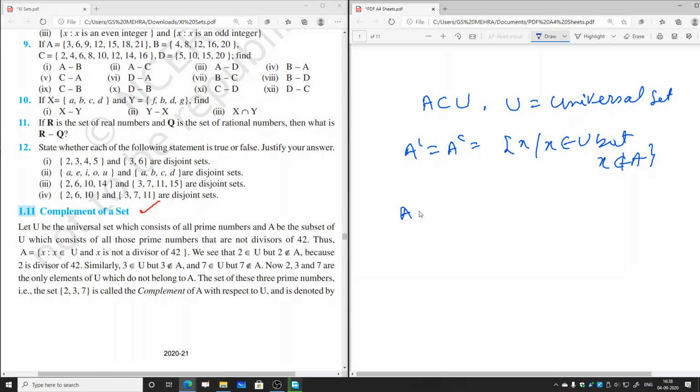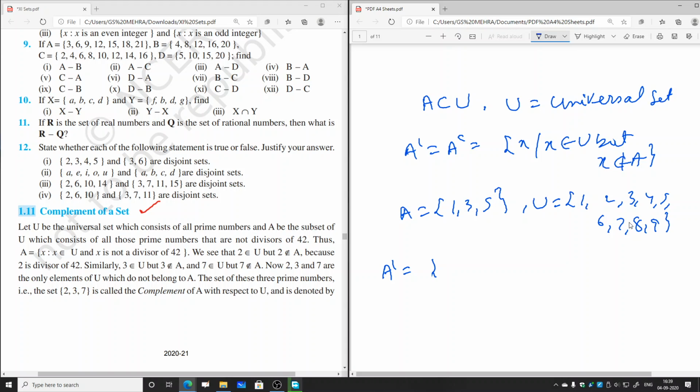Suppose A equals {1, 3, 5} and say U equals {1, 2, 3, 4, 5, 6, 7, 8, 9}. Then in this case, A complement will be equal to, from the set U we will remove all the elements which are in set A. So 1 is there, 3 is there, then 5 is there.